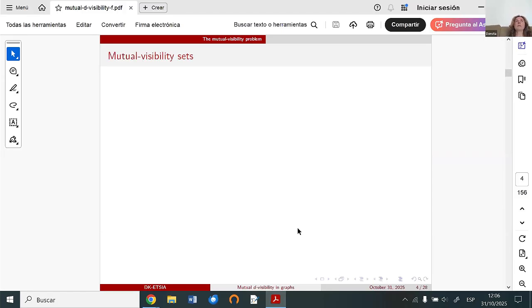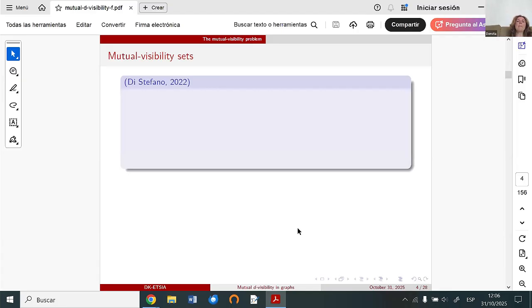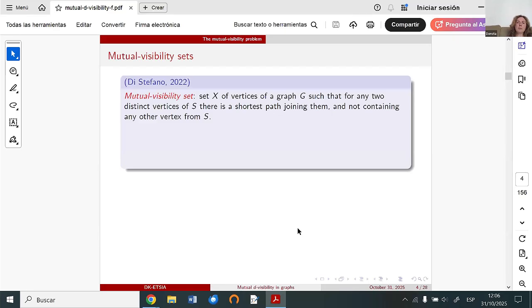Mutual visibility concept problem is related with general position set, general position problem, as I mentioned before. This concept was introduced in 2022. And as I mentioned before, in this case, we are taking care only of one shortest path.